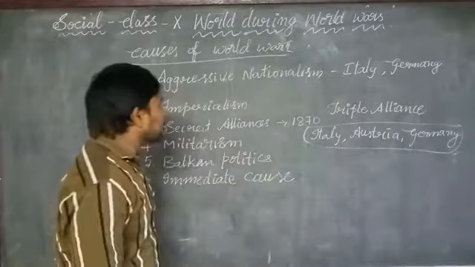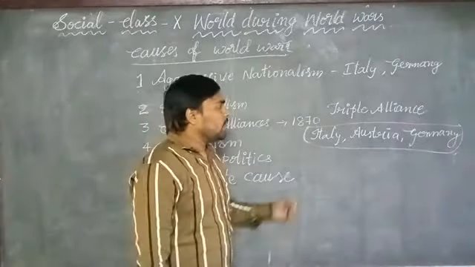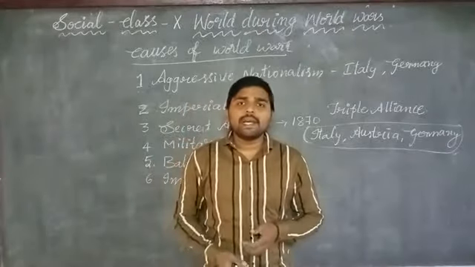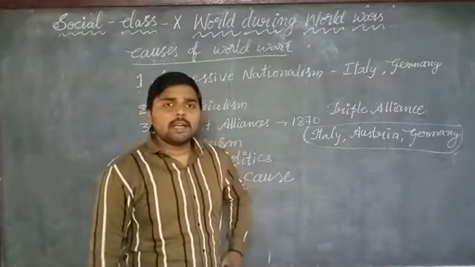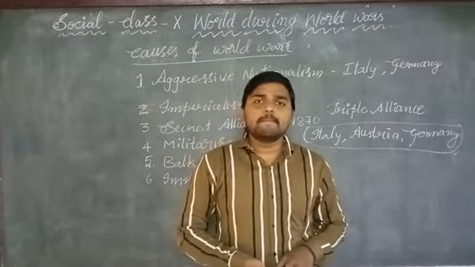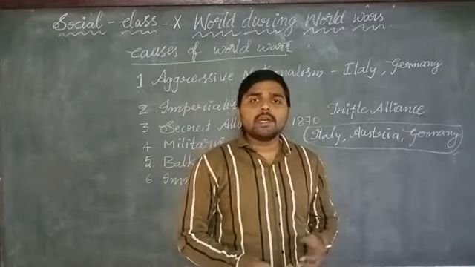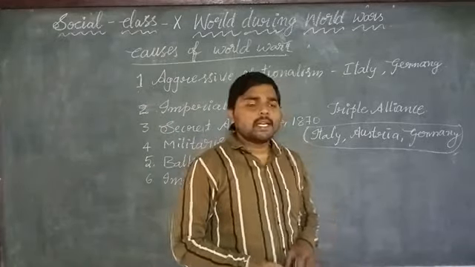To protect itself from this group, France arranged its own alliance. France had a mutual alliance with Britain and Russia.